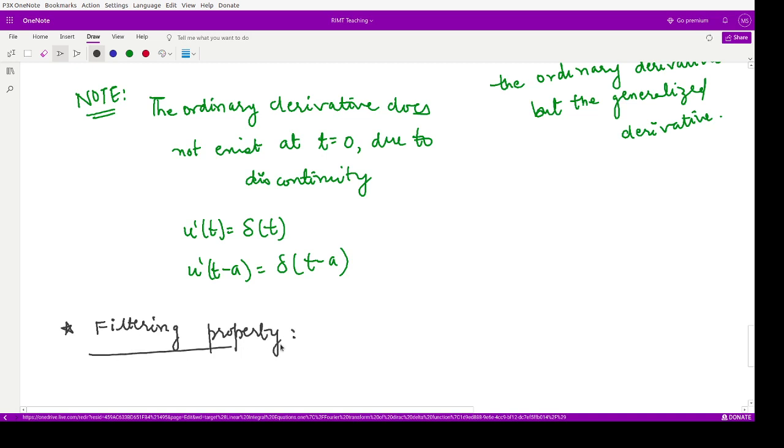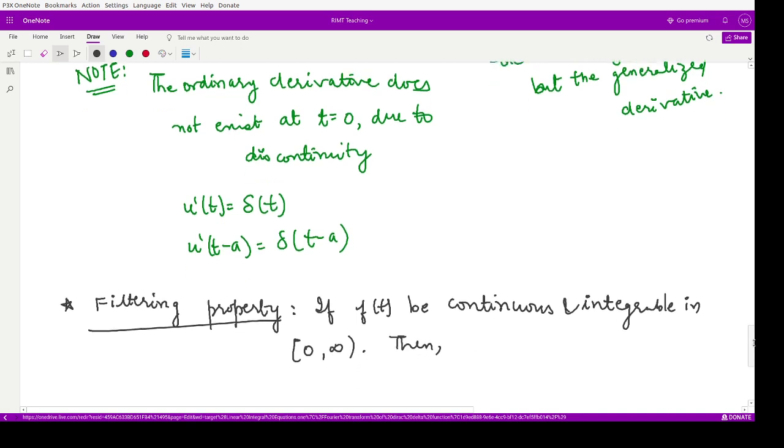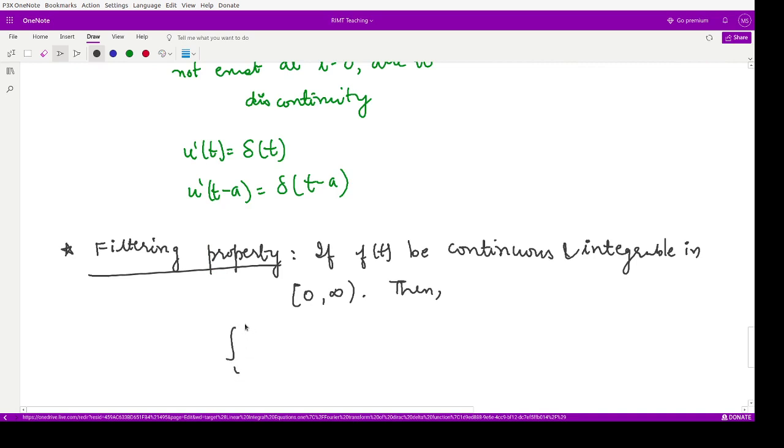This property says that if f of t is any continuous and integrable function in the interval 0 to infinity, then the integration from 0 to infinity of f of t with this shifted version of the Dirac delta function dt is nothing but the function at that point.